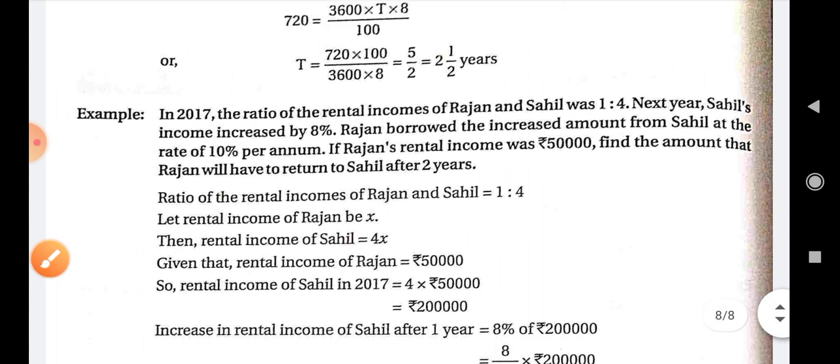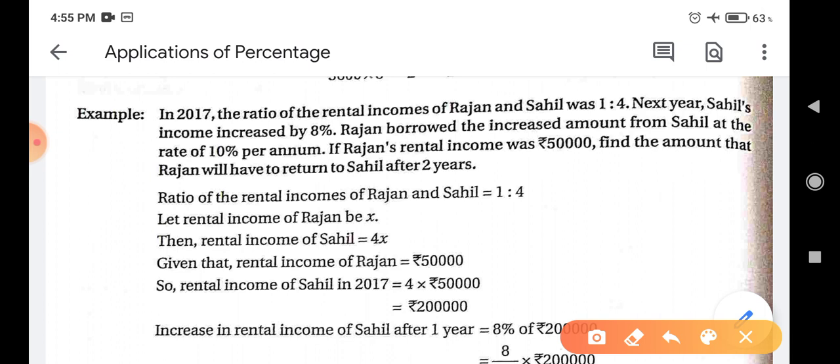Next example is: in 2017 the ratio of rental incomes of Rajan and Sahil was 1:4. Next year Sahil's income increased by 8%. Rajan borrowed the increased amount from Sahil at the rate of 10% per annum.